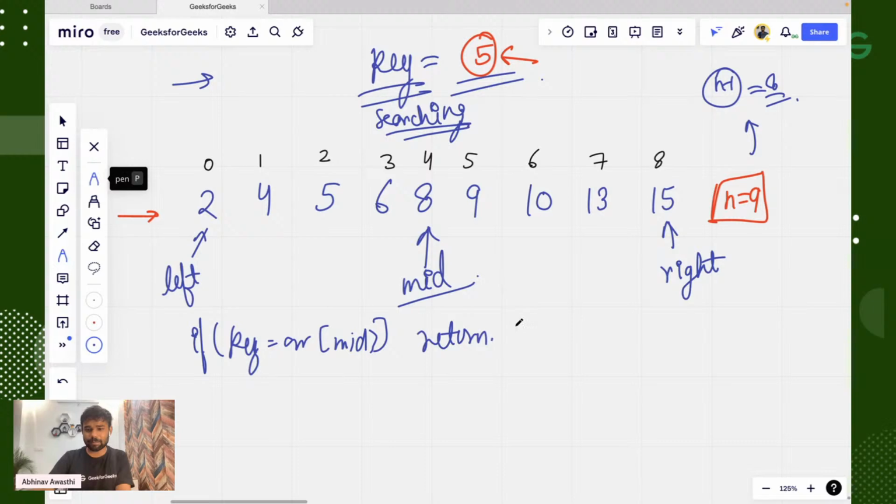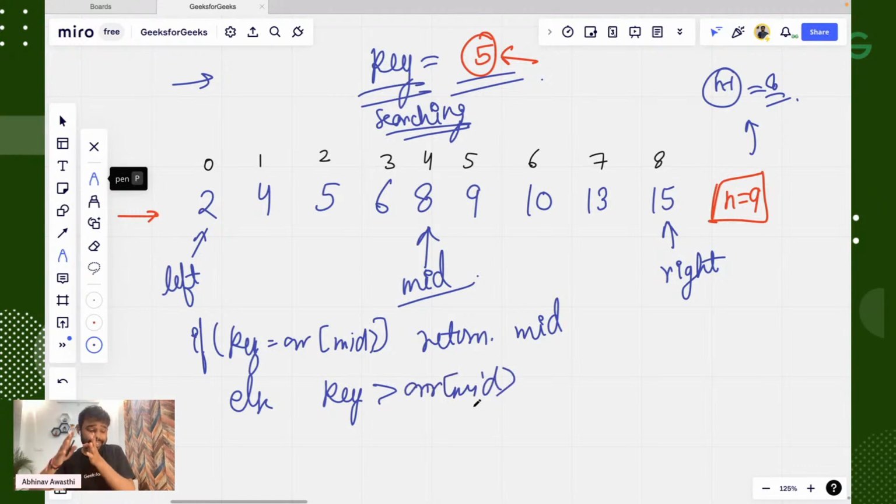So yeah, we have to return mid. After that, what we will do is that if our key value will be greater than ARR mid, means if we are searching for a key which is greater than our mid, then in which case we have to do? Means in which side our key element will be? Is it at the right side of mid or the left side of mid? Tell me. If our key is greater than our mid, then in which side our key element will be? Obviously, in the right side. In the right side. Okay.